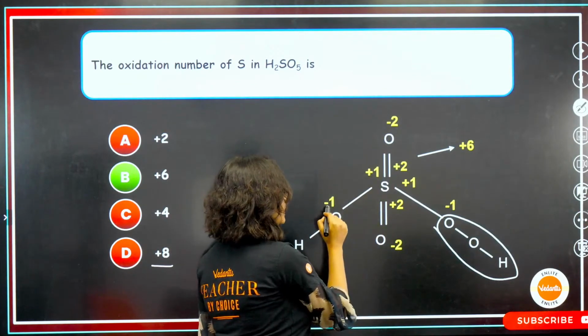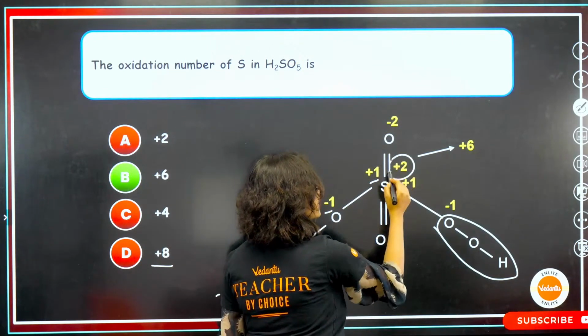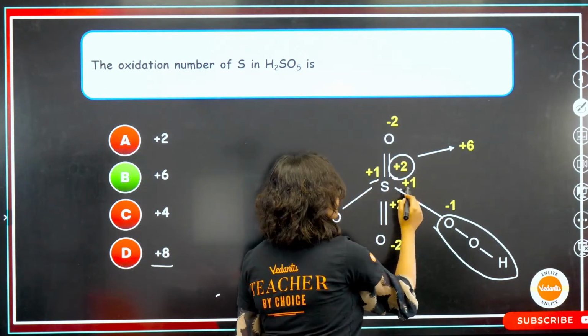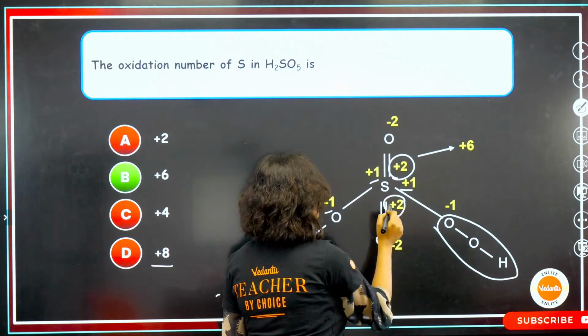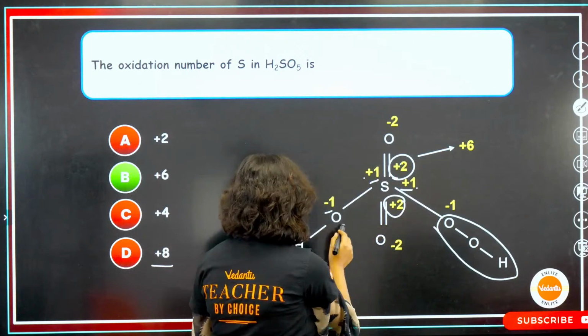How will this bond form? -1, +1, okay? This bond is forming because of +2, yes? This is again forming for +1. This is again forming for +2. So 2, 2, 4, 5 and 6. That's it. Why will you calculate this part?